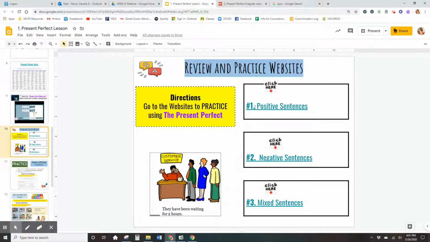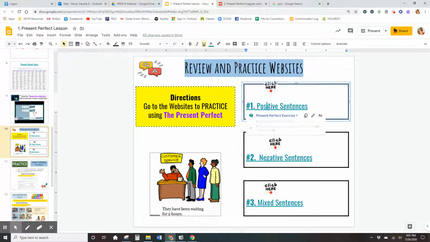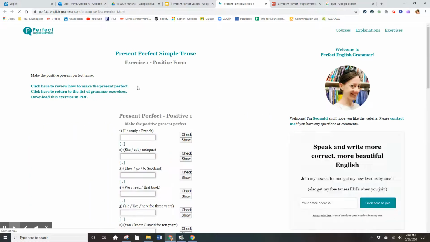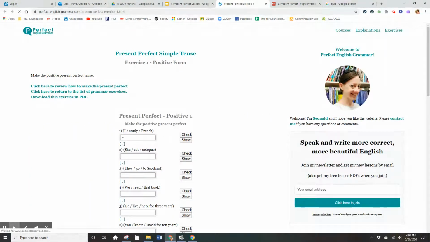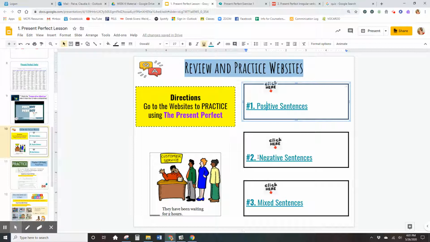These are the three practices, the websites before. Before you submit the practice in your quiz, you have to do the websites here. If you click on one here, it will tell you to go to the website and it will take you to the exercise. Here you have to make the positive present perfect. These are positive sentences, then you have negative sentences, and you also have mixed sentences, positive and negative.